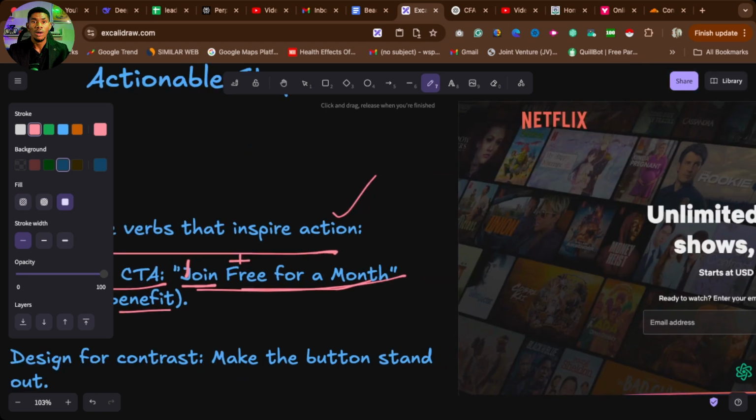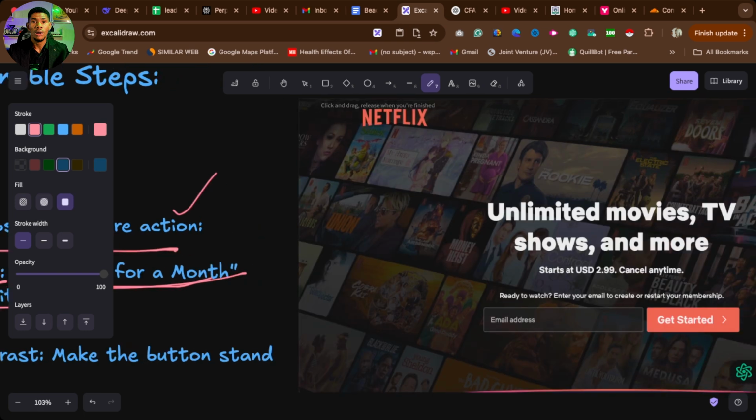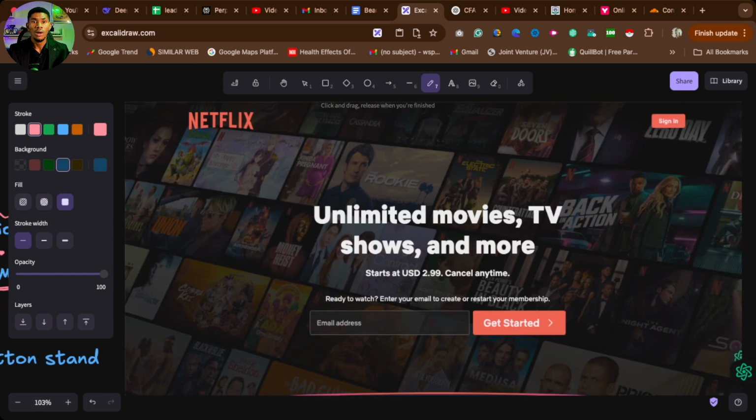But see something, if you want to go for the short one, see what they did here, right? See, you can tweak it the way you like. See something here. Unlimited movies, TV shows, and more starts at $2.3. Cancel anytime. All these are benefits. I can cancel anytime. I will enjoy unlimited, and it's so low. You see, benefit plus what? Get started. Call to action. This is the pattern you need to follow whenever you are working on your landing page.